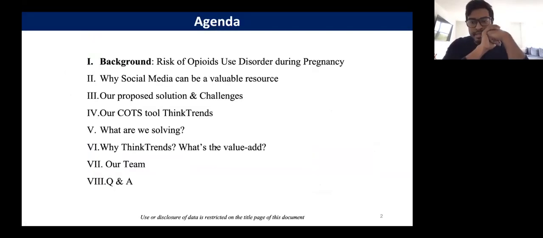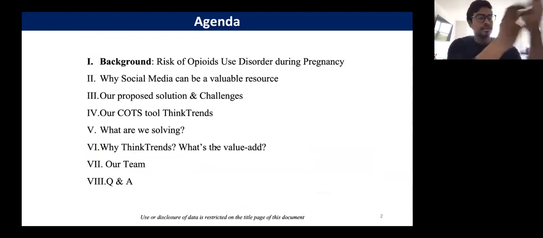So let's go over the agenda. First, we will delve into the issue and look at the current state of affairs. Then we look at areas in which we can innovate and why that really matters. We will discuss our proposed solution and some of the challenges. We will go a little bit over ThinkTrends, go over the tool, and then we also have a demo prepared. We will briefly showcase our team, and then we'll have a Q&A.